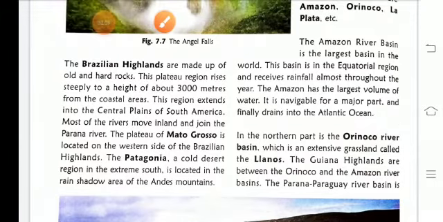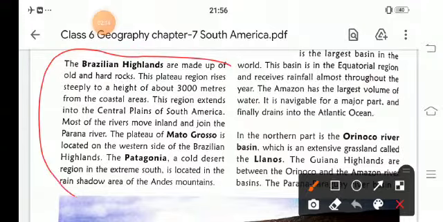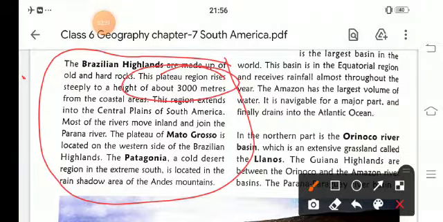The Brazilian Highlands are made up of old and hard rock. As you know, it is older than the Andes, and it is a very old and very hard rock area. This plateau region rises steeply to a height of 3000 meters, and this region extends into the central plains of South America, and most of the inland rivers join the Parana River.